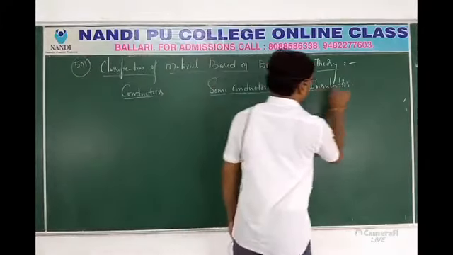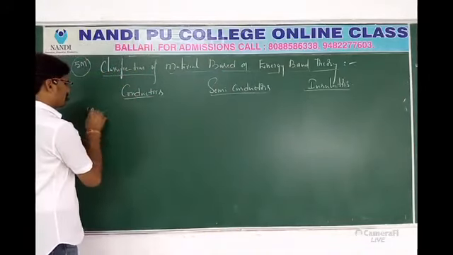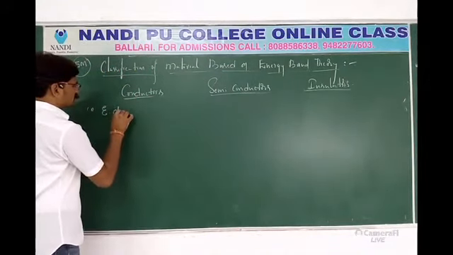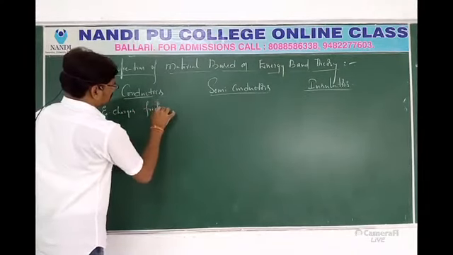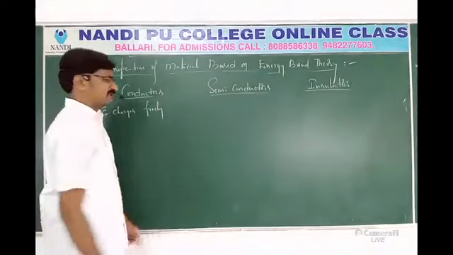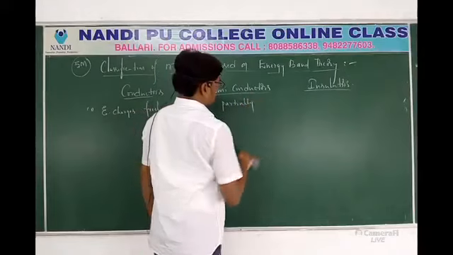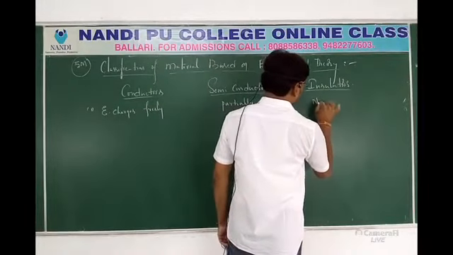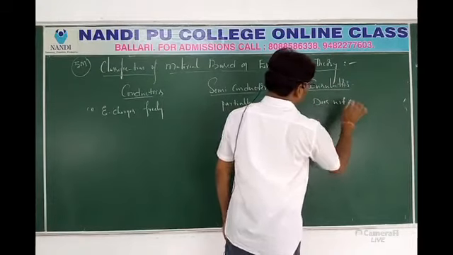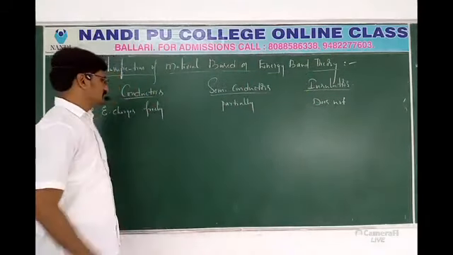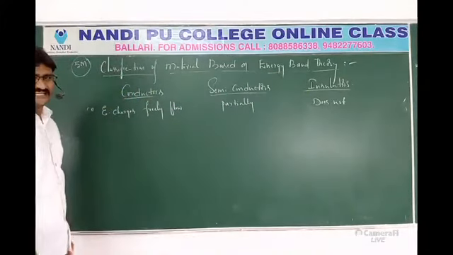What is the first point? With respect to electric charges: electric charges pass freely through conductors. In semiconductors it is partially passing. In insulators, no, charge does not flow. This is a general idea everybody knows.